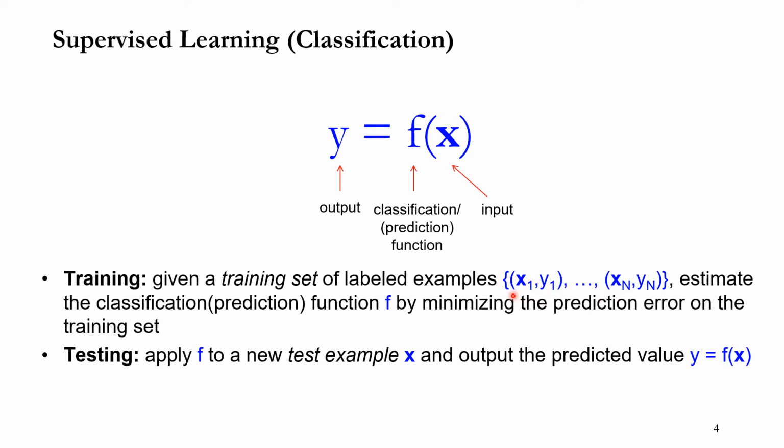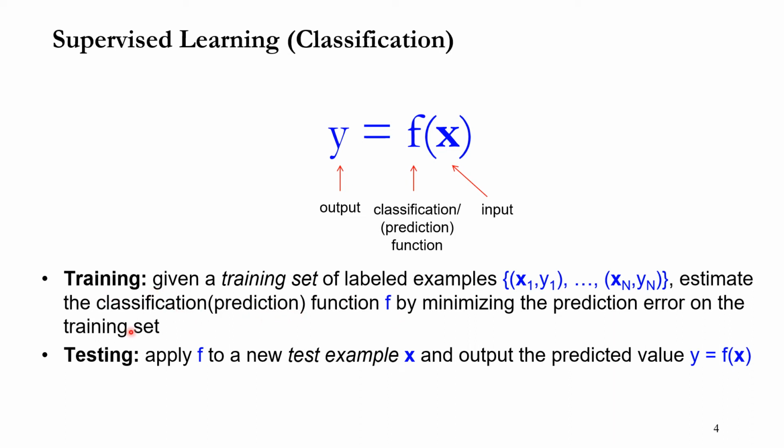So you feed these input-output pairs to this classification function or algorithm. You keep feeding them. Then this classification algorithm somehow figures out or learns how to map from input data X to output Y. It learns automatically how to map from input X to output Y, and this process is called training.